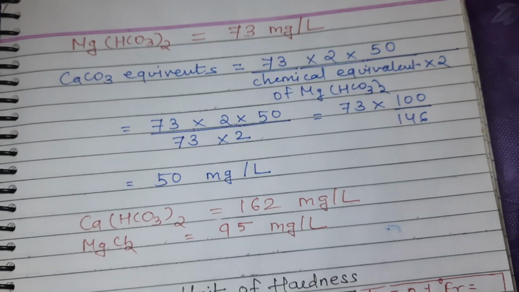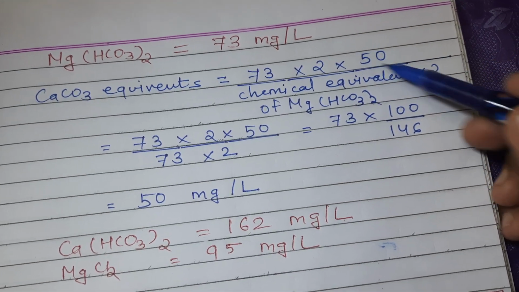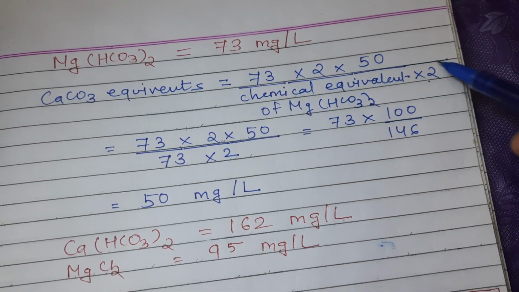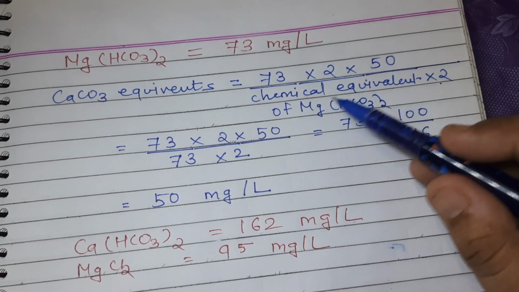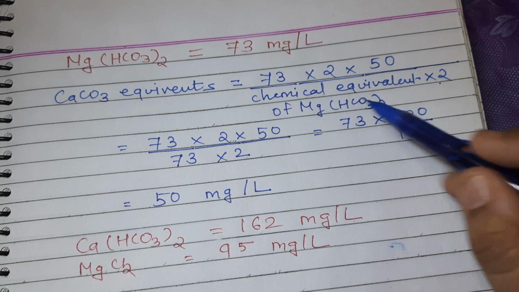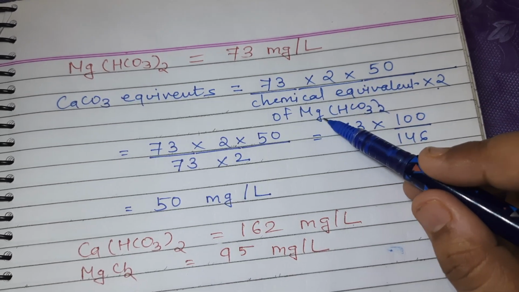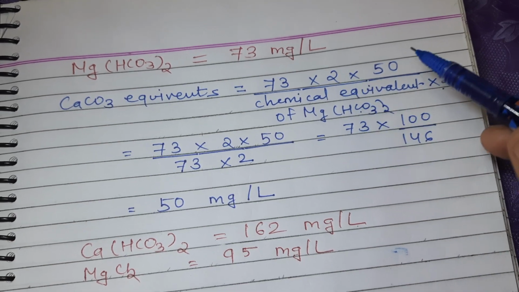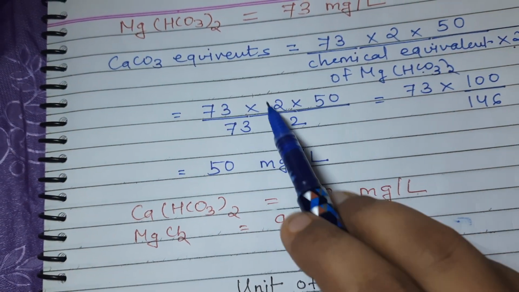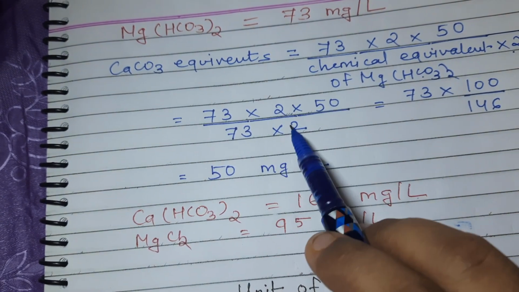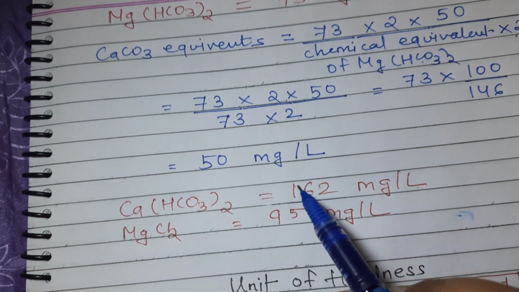Here at both the places we have 2 because this is the chemical equivalent of calcium carbonate upon 2, 2 is the n factor for calcium carbonate, and chemical equivalent of magnesium bicarbonate upon 2, again the n factor of magnesium bicarbonate is 2. So what happens here? 73 into 2 into 50 upon 73 into 2, and after the calculation we get 50 milligram per liter.